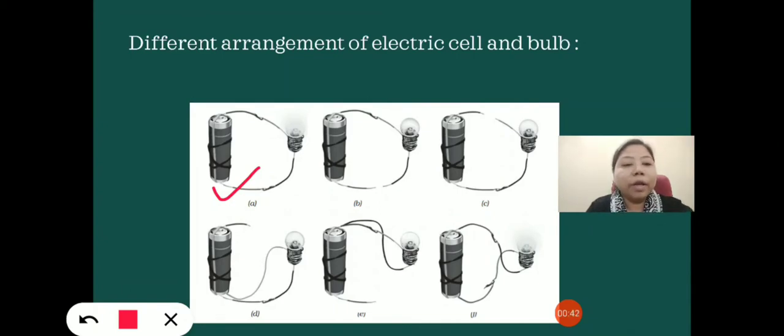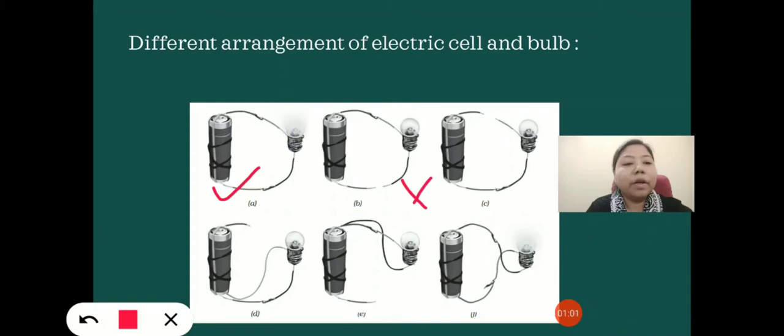Now, if the positive terminal is connected to the negative terminal of the cell and the negative terminal of the bulb is connected to the positive terminal of the cell, we find that the bulb does not glow.